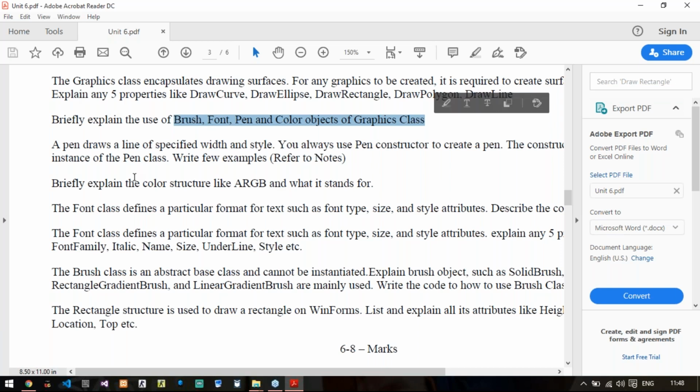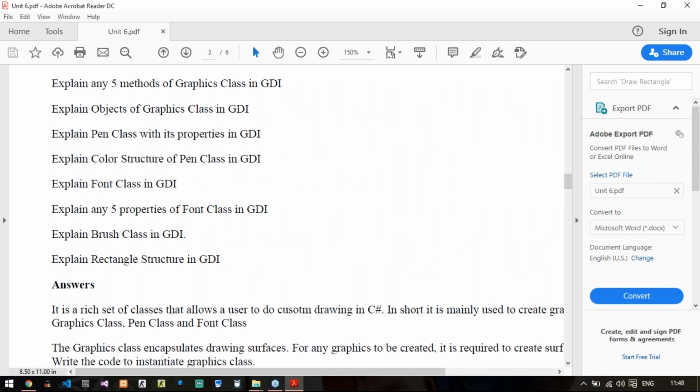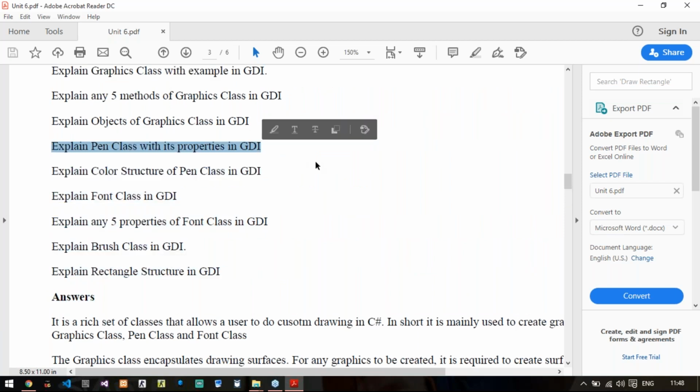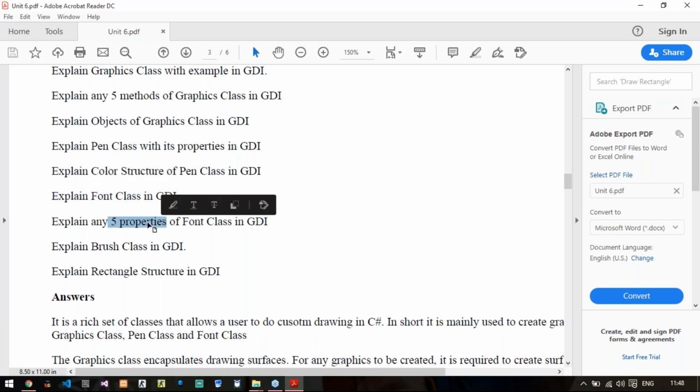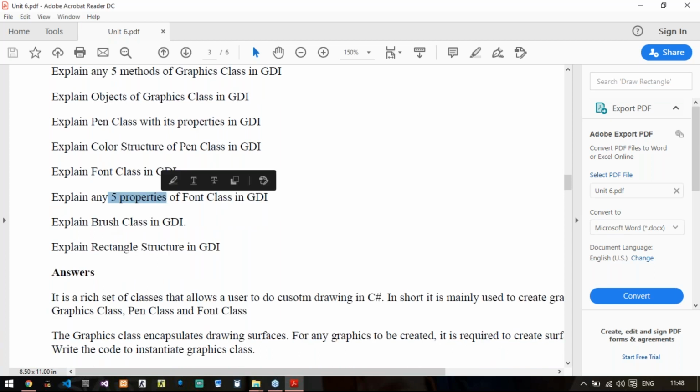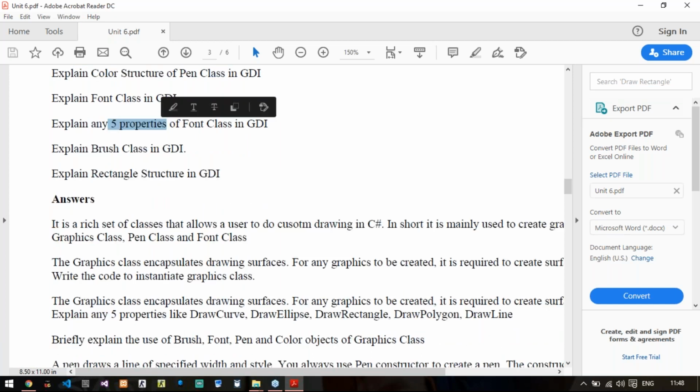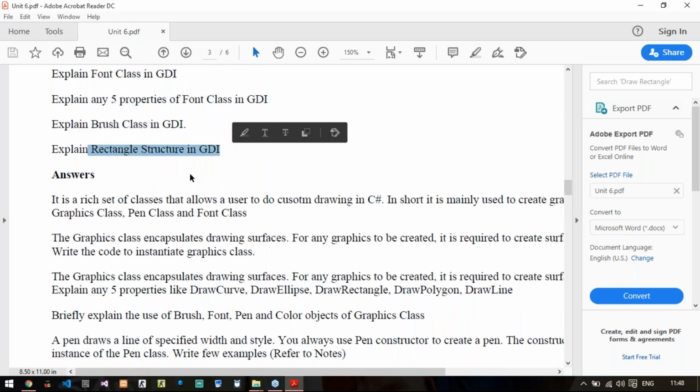Next, explain pen class. So you'll just write what is pen class, and write all its 4 different methods. Then explain color structure, that is, you need to explain ARGB. Again, you will explain font class, any 5 properties of font class available in the PPT, brush class, and rectangle structure. So what is rectangle structure, how it is declared, and what are its parameters? That is 4 integer values that we pass in the parameters, which you need to explain in detail.